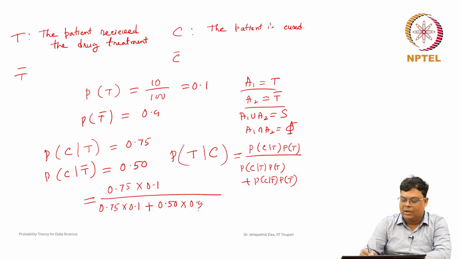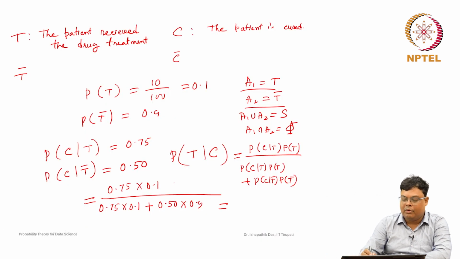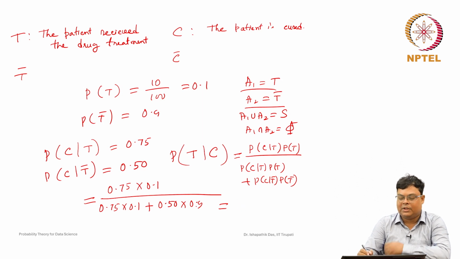So you just have to calculate; you need a calculator. The value is not provided here, so you can compute it using a calculator. This will be the final answer, in simplified form.